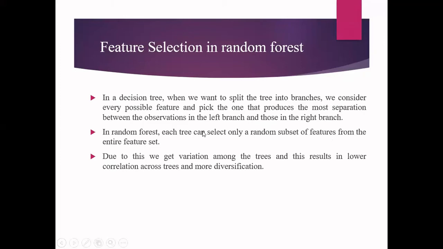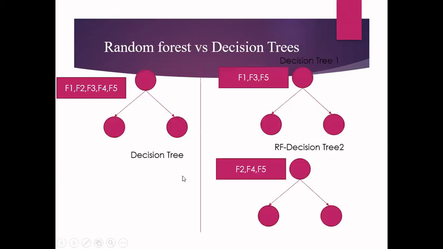So here we are doing this to introduce variation among the trees. We don't want all the trees to work similarly. We want to introduce some variation. Because of that only, we are not giving all the trees the same set of features. And when we do that, this results in lower correlation across trees and we can get more diversification. This is our aim. So now we have seen randomness in 2 different places.